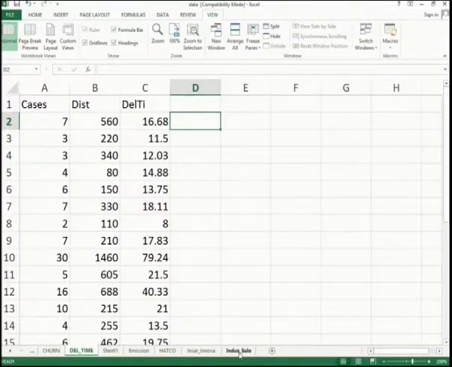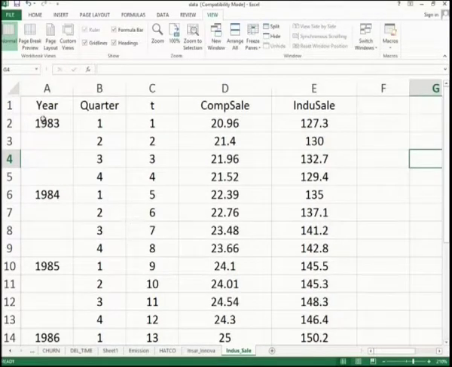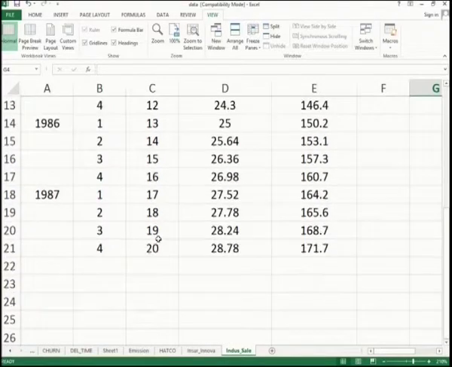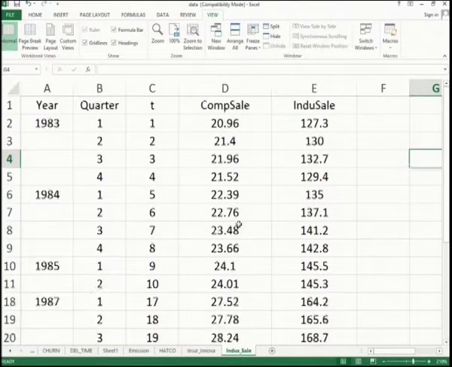So, I just take an example where we have this data set, which is nothing but a sales report, for example, of a particular company, which is having data from 1983, and a year is divided into 4 quarters and a certain time period which is cumulatively calculated from 1 to 20, then the sale and then industrial sale, whatever may be. These abbreviations are not that important, but still there are certain meaningful data given in this particular sheet.